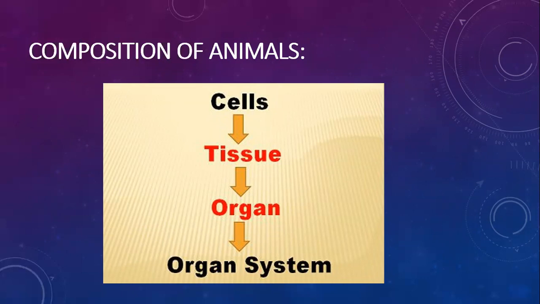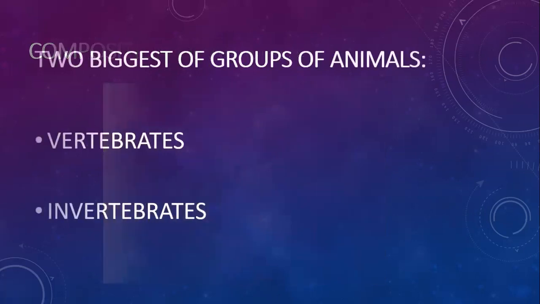So these are all the steps an animal goes through. First of all, cells. Cells are the tiny and basic units of life. Second is tissue. Cells are joined together to form a specific tissue, after that these tissues are joined together to form an organ, and these organs are joined together to form a specific system. This is known as the composition of animals.